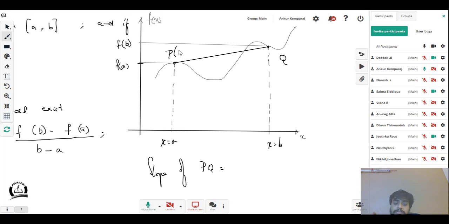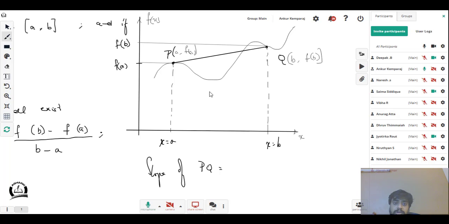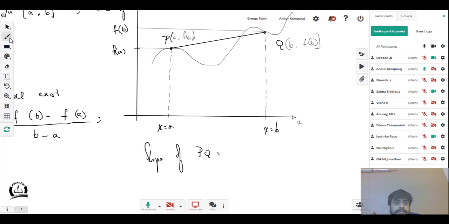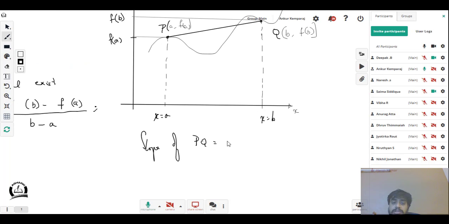The coordinates of P, please observe, are nothing but a comma f of a, and the coordinates of Q are b comma f of b, x coordinate comma y coordinate, right? Then the slope of PQ is nothing but f of b minus f of a divided by b minus a.